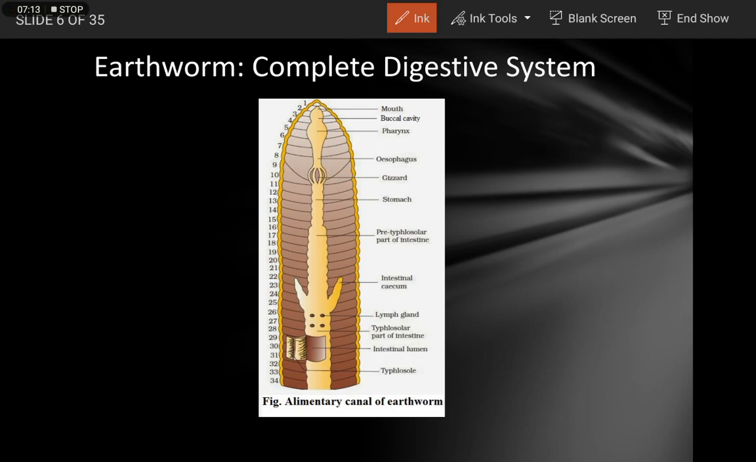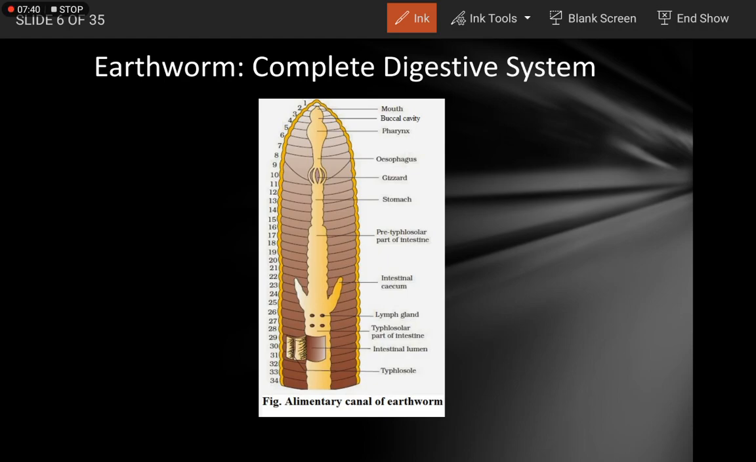After that, the food continues to pass now into the esophagus, that is extending from 5th to 7th segment. So from the 5th segment to the 7th segment only the esophagus is located, and then it gives rise to the gizzard. That is the characteristic feature of this animal.